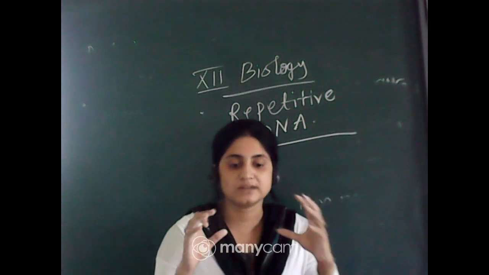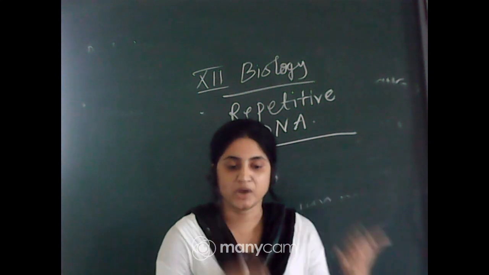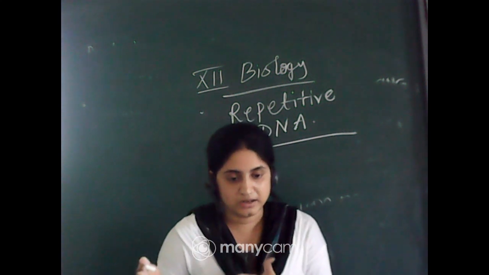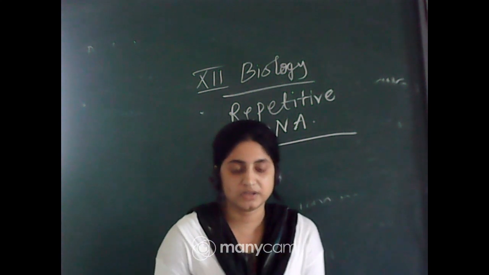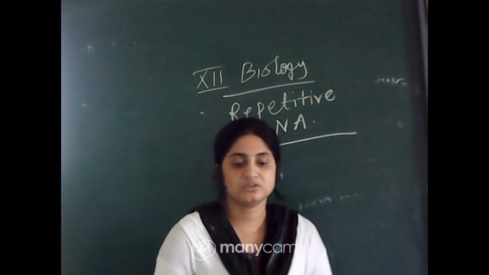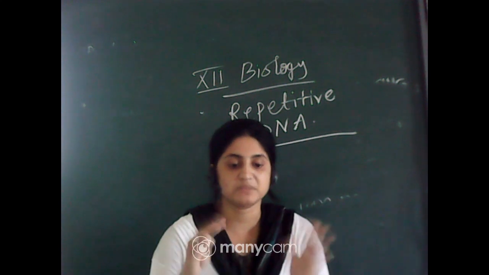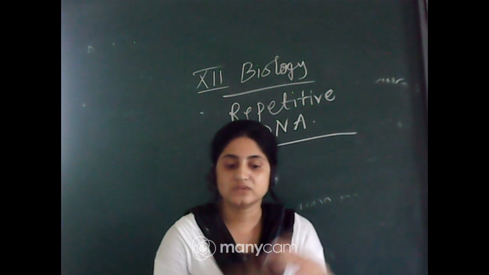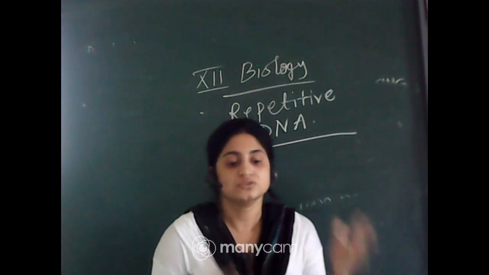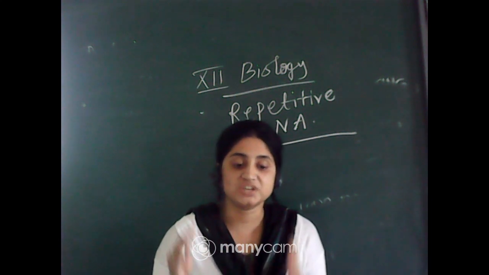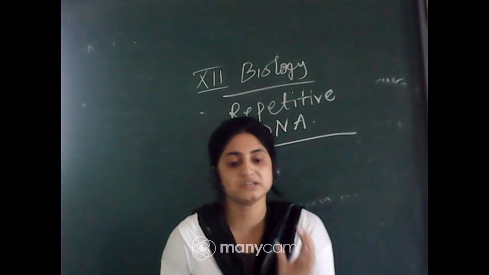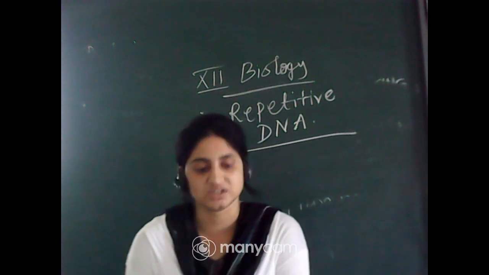Some changes occur in some parts of the DNA; that may be a point mutation, a deletion mutation, or an addition mutation. So some parts may be deleted, some parts may be transferred, some parts may be changed in their place. That's why some genetic disorders occur. So this is called polymorphism. Polymorphism means genetic variation occurs due to mutation.